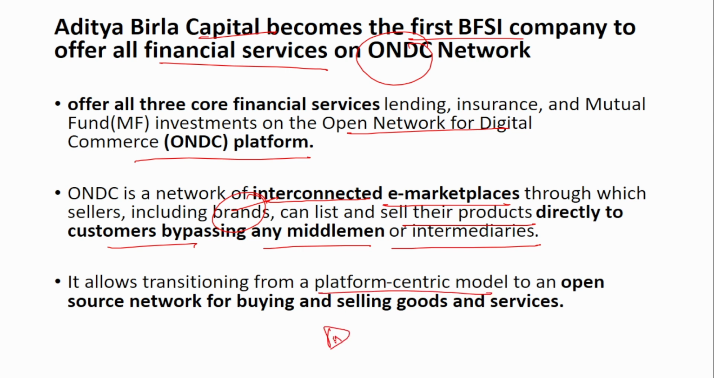In Amazon or Flipkart, there will be certain sellers registered with this platform. Only those sellers can come and sell the products. Similarly, if you find a product in Amazon, but you are not a registered customer in Amazon, you cannot buy it from Amazon. But here, ONDC platform is an open network. So all sellers can come into this platform and sell their products. It is convenient for these sellers, and also for the customers. So remember, Aditya Birla Capital becomes the first company to offer all the financial services on the ONDC, first BFSI company.